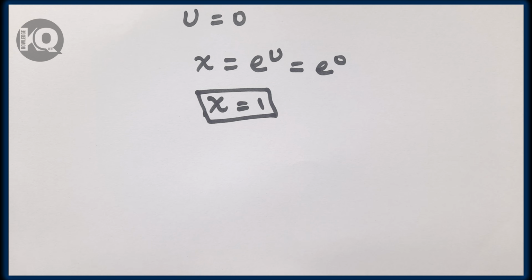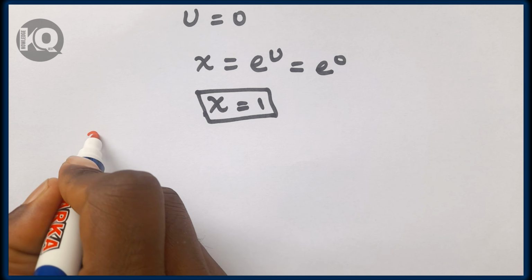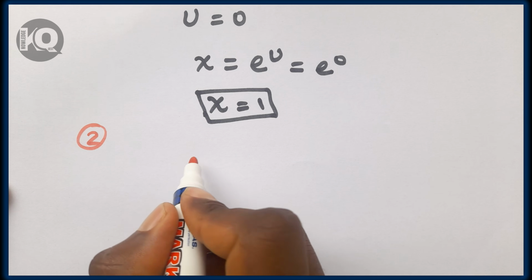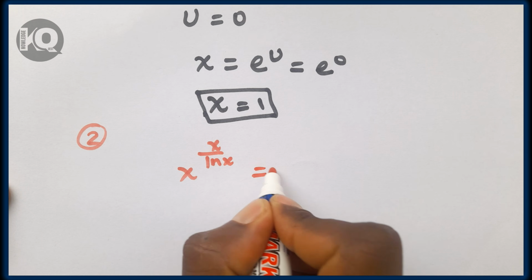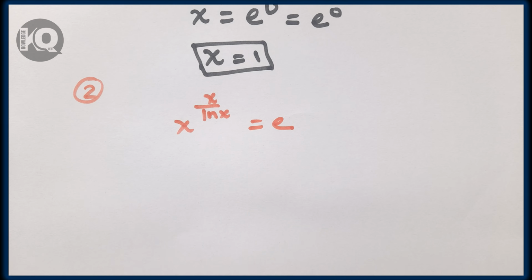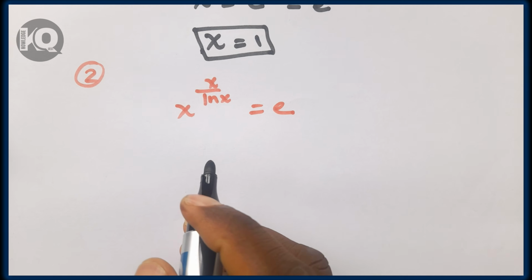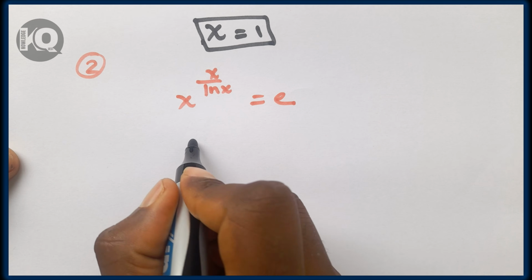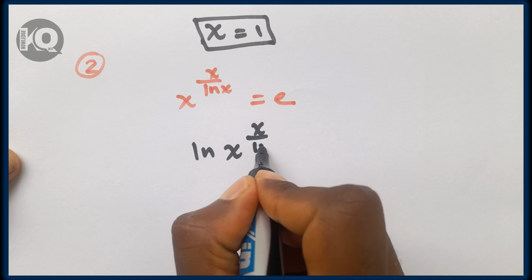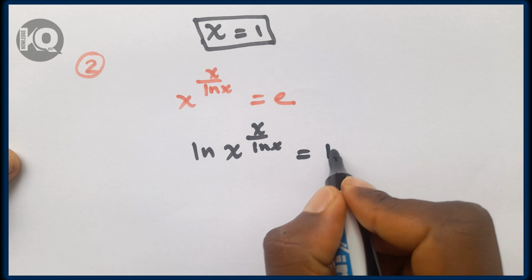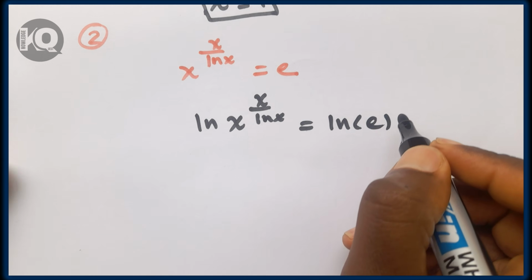And in the second method, method 2, we have the equation x to the power of x over ln x, which is equal to a. In this method, simply introduce logarithm on both sides. So ln of x to the power of x over ln x is equal to ln of a.